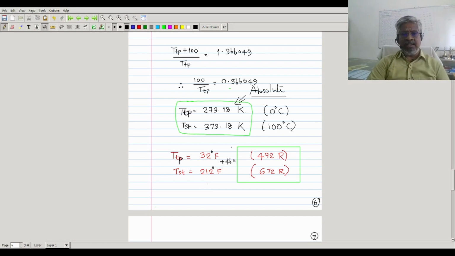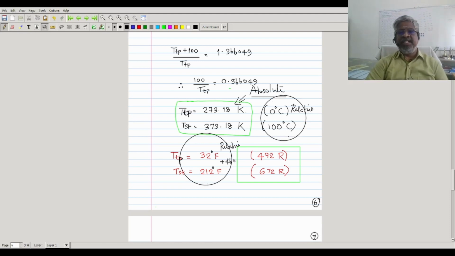Whenever you give the temperature in a relative scale, whether Celsius or Fahrenheit, you have to mention degree Celsius or degree Fahrenheit. But whenever you give an absolute scale, you have to say only Kelvin, not degree Kelvin. 273.18 Kelvin, 373.18 Kelvin. Similarly, 492 Rankine or 672 Rankine.